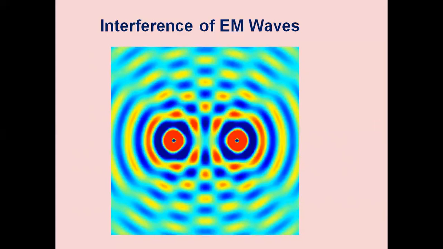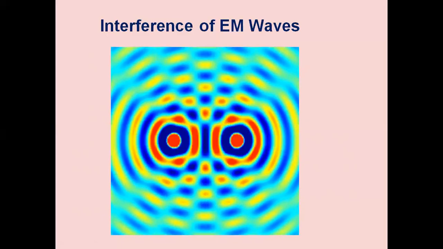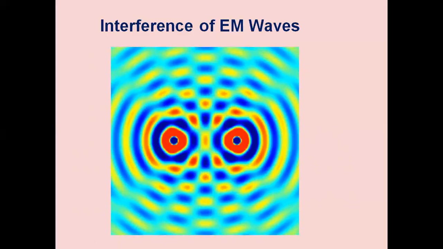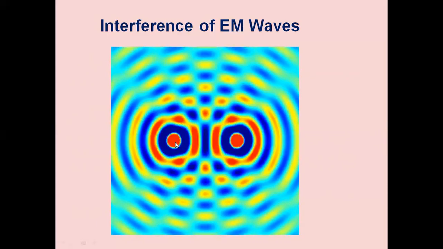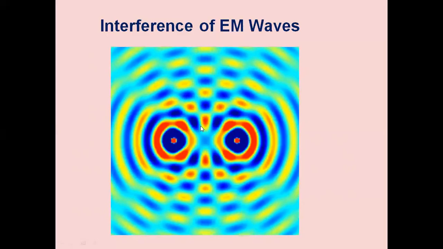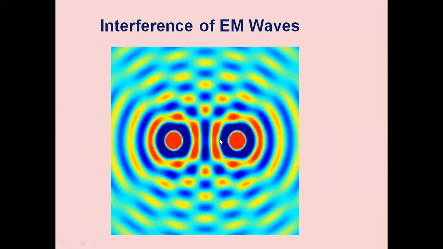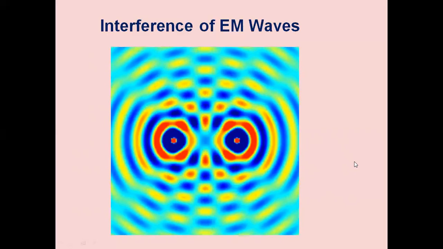So then these two waves are superimposing over the other. The resulting wave depends upon the phase. There are 2 points also here, radiating 2 electromagnetic waves. When they are at 0 degrees phase shift, they will be added up. When they are at 180 degrees phase shift, they will be subtracted.